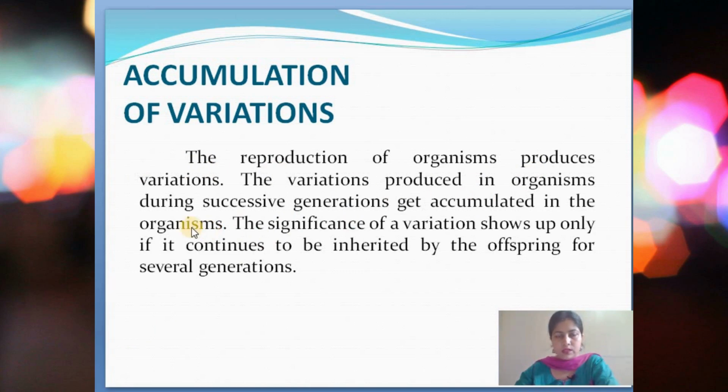The variations produced in organisms during successive generations get accumulated in the organisms, that is, it keeps on going along with the organism. It doesn't go away. The significance of a variation shows up only if it continues to be inherited by the offspring for several generations.